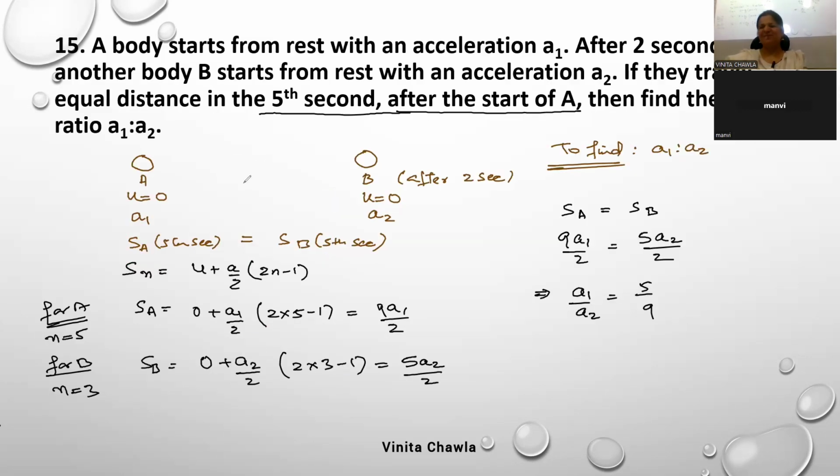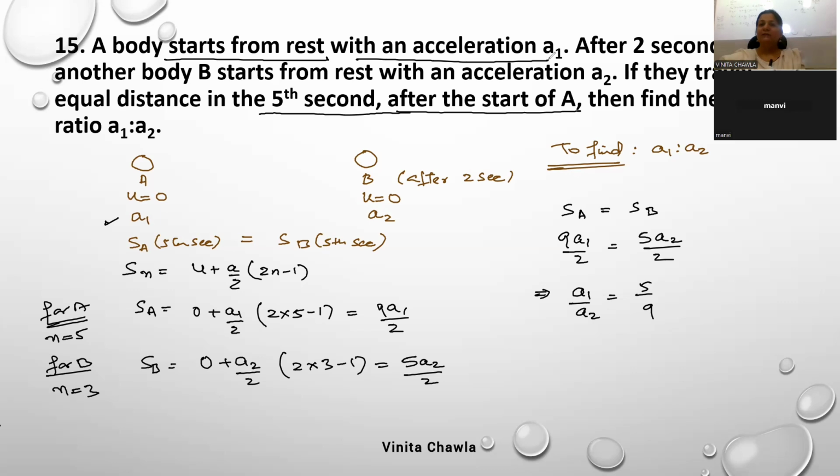Ma'am, can you explain this question again? See, in this question we have a body that starts from rest. Starts from rest means u is 0, with an acceleration a1. So we have two different objects here, a and b, and they have different accelerations. So a has started from rest with an acceleration a1. So this is the acceleration of object a. Because it starts from rest, we are putting u as 0, because u is the initial velocity.